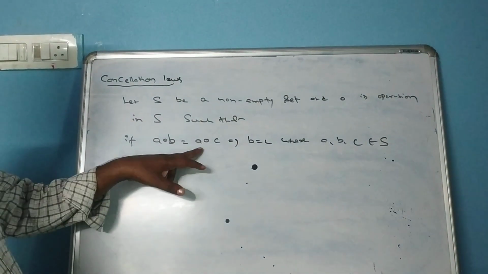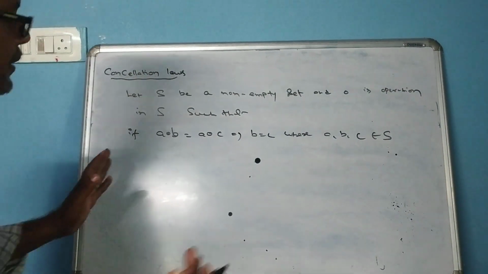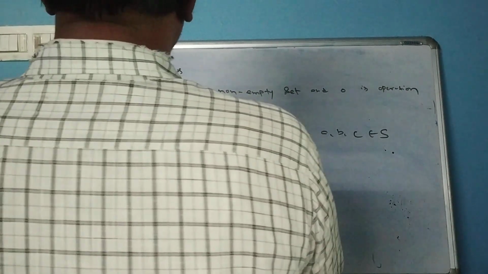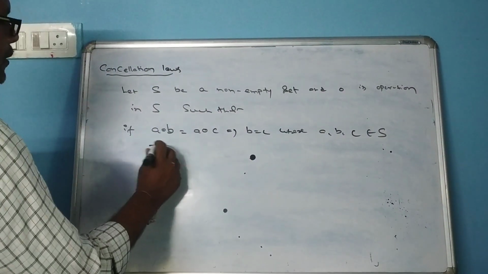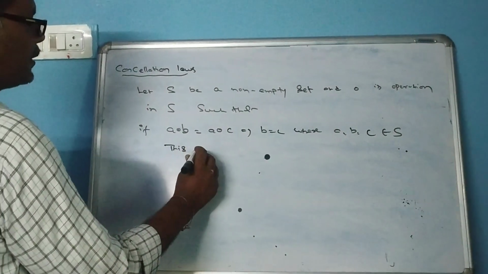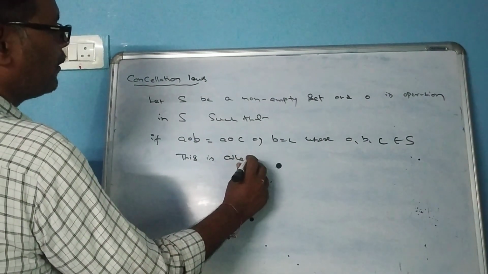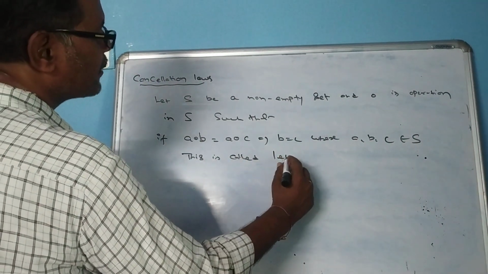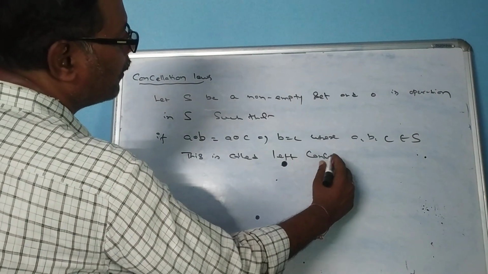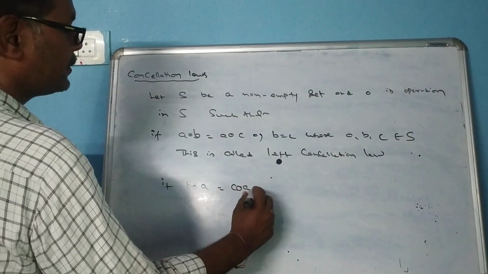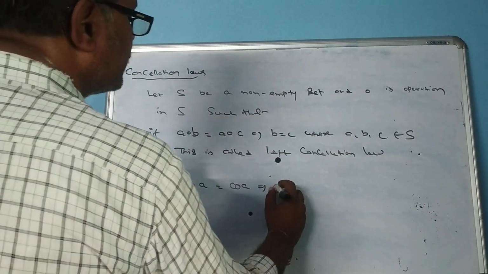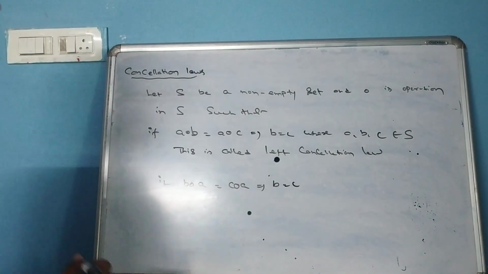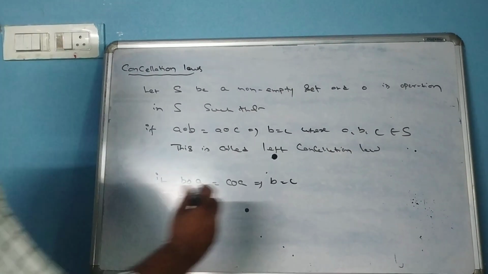Here a is on the left side. This is called the left cancellation law. a∘b = a∘c implies, a gets cancelled, b = c.